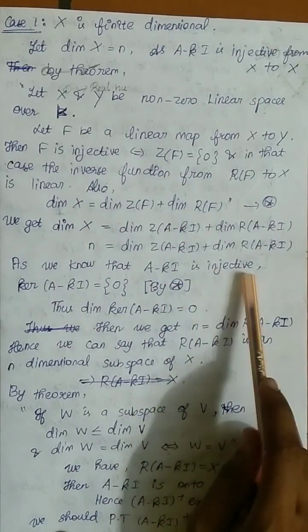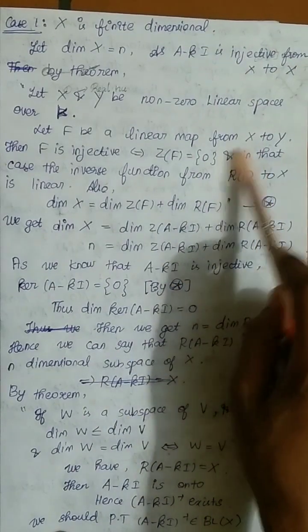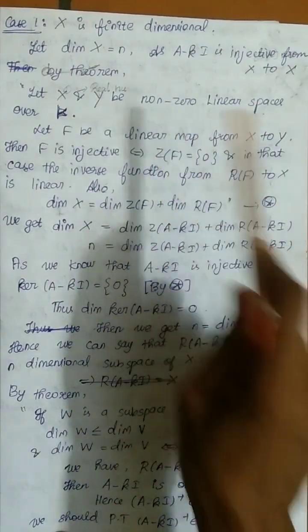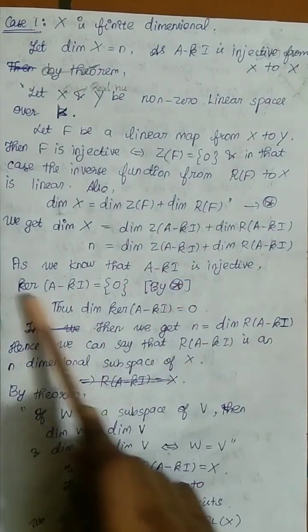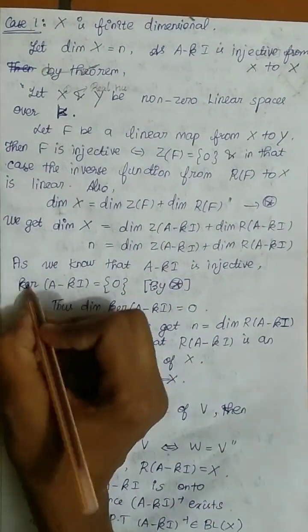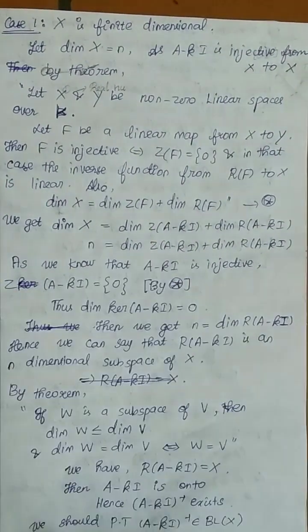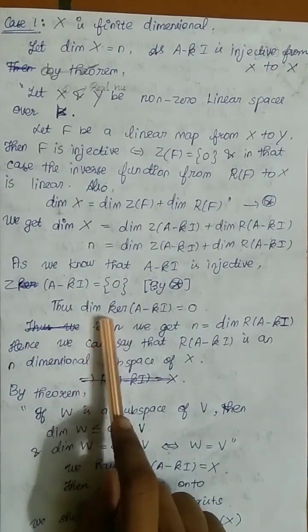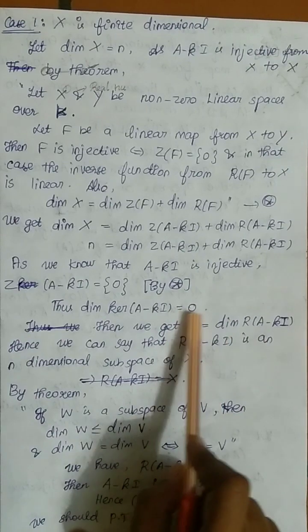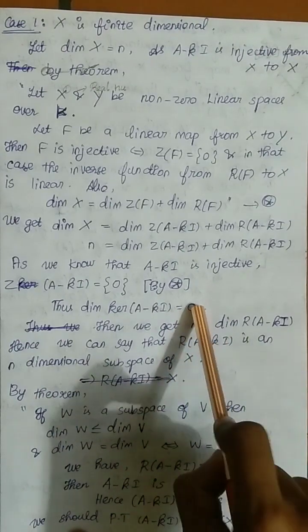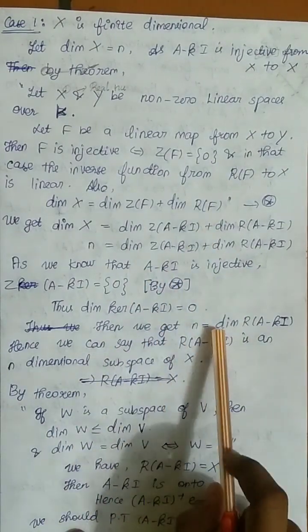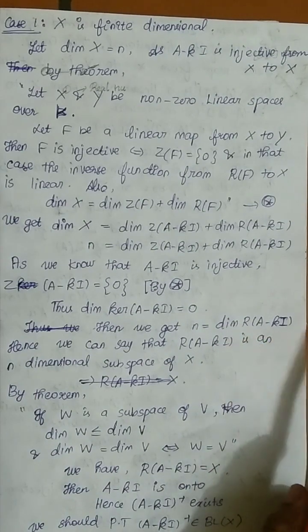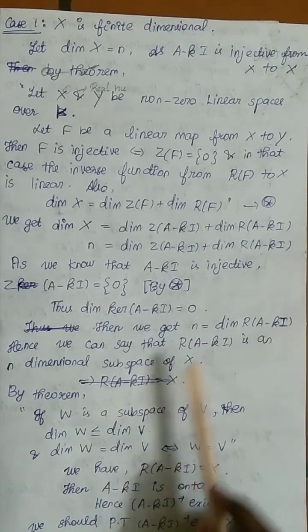And we know that A minus Ki is injective. Again, by this theorem, the zero space of A minus Ki, which I have also written as kernel (both are the same), equals 0. So the dimension of the zero space of A minus Ki is equal to 0, which means the dimension of R of A minus Ki equals n.